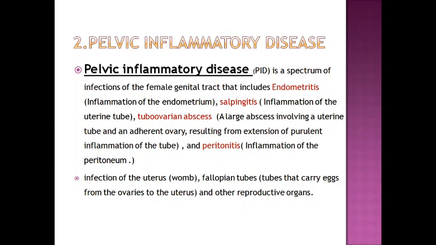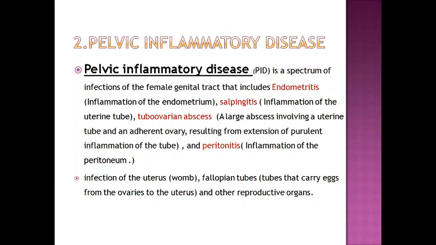It is caused as a result of many types of problems, or a spectrum of infections in the female genital tract. Maybe it can be a condition caused after endometriosis, or tubo-ovarian abscesses, or salpingitis. Salpingitis simply means inflammation of the uterine tube, or it can be a tubo-ovarian abscess, a large abscess or obstruction involving the uterine tube and an adherent ovary, and or it can be a peritonitis, that is inflammation of the peritoneum.